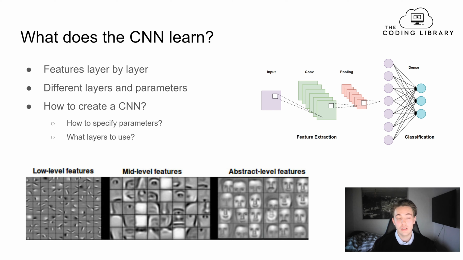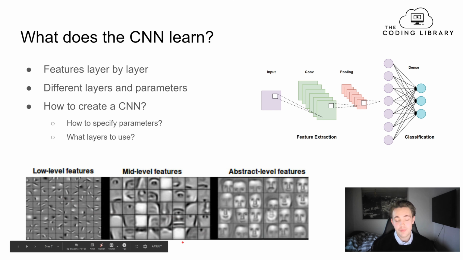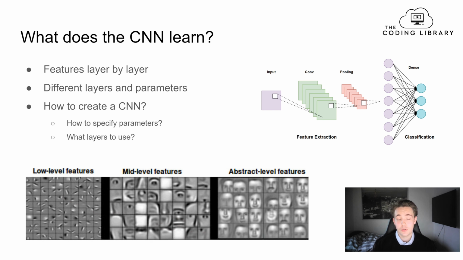So these are the low level features that we're extracting, and we can't really do classification from just those low level features. But when we pass it through to the next layers, then we can extract some mid-level features. So we can start extracting information about the eyes. In this case, we want to extract information about the different features in the human